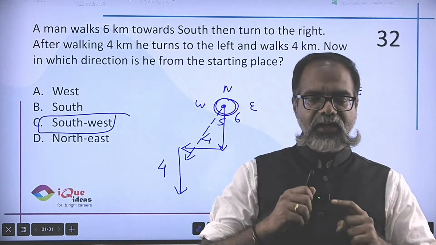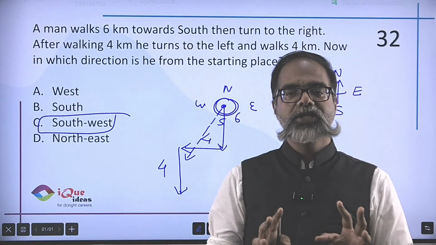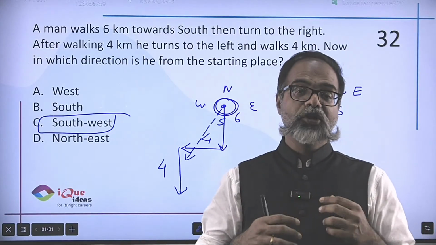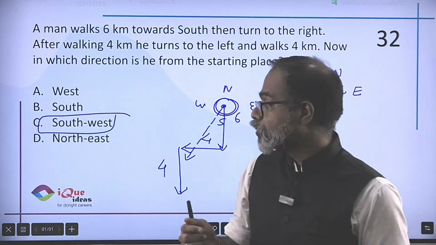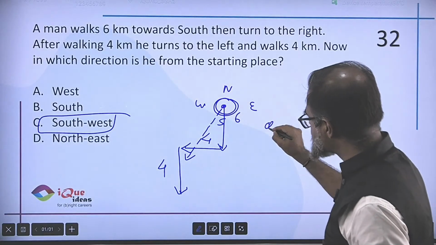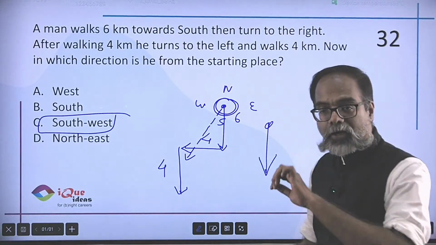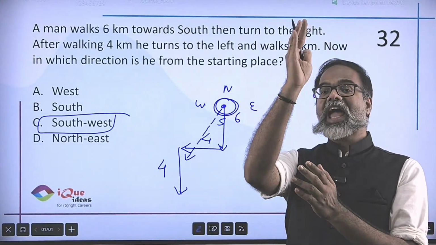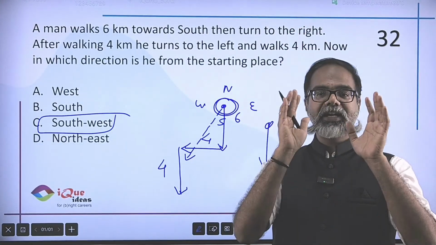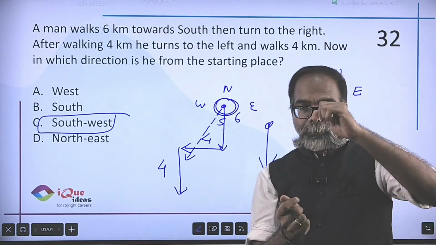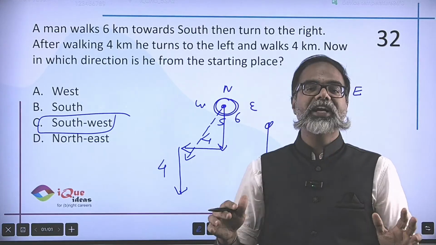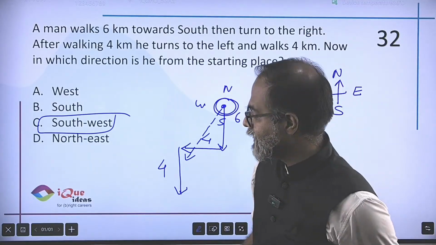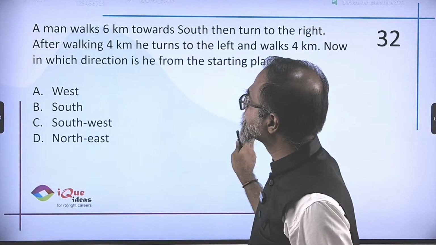Many students get confused with directions, but like I have said, if you're not able to judge left and right, once you have drawn the first arrow, just turn the page upside down so that the arrow points up. And whenever the arrow is pointing up, left and right is the normal left and right. So keep turning the paper around and you will not get confused with your lefts and rights. Okay.